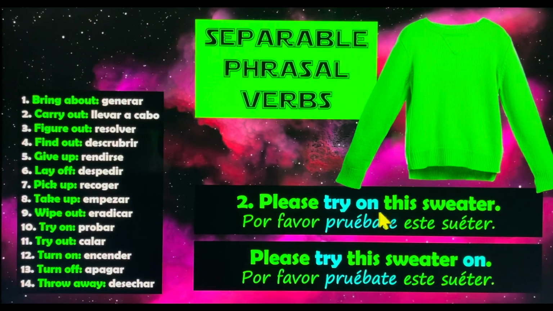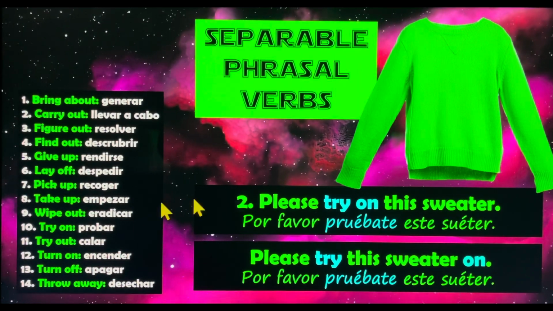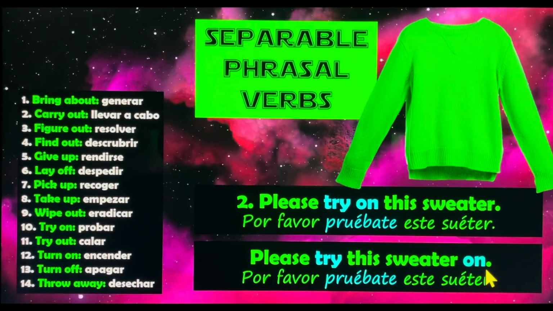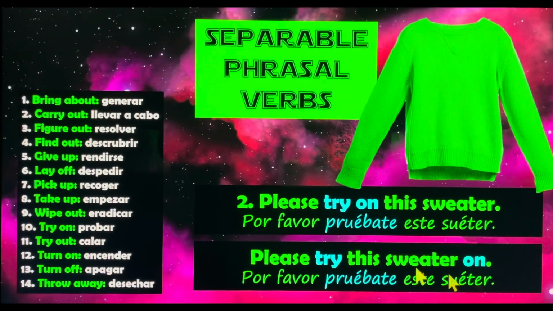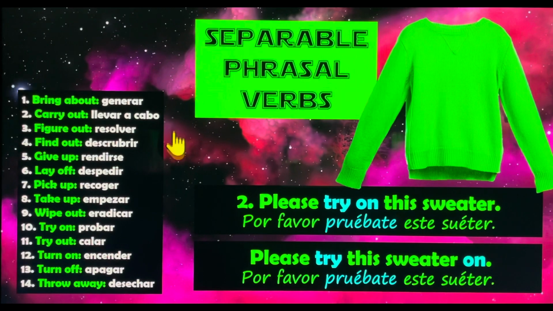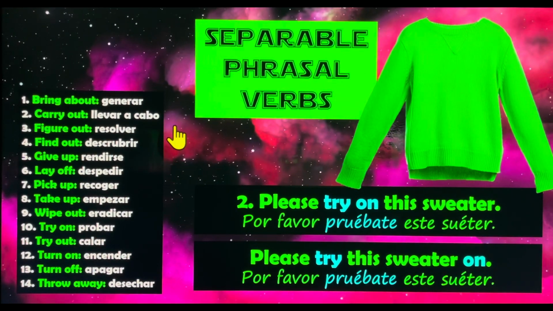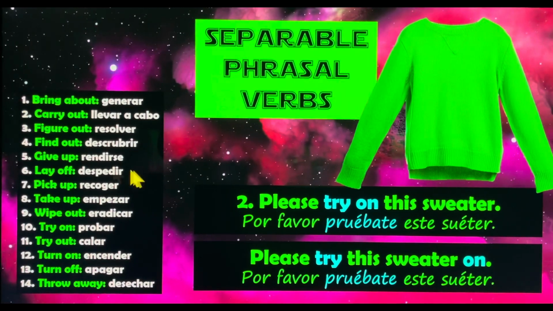Well, when we say try on, it sounds more formal, and when you say please try something on, it sounds more informal and cool, but it's the same. So with the list of separable phrasal verbs, you decide if you want to separate them or not. The important thing here is to know the meaning they have.